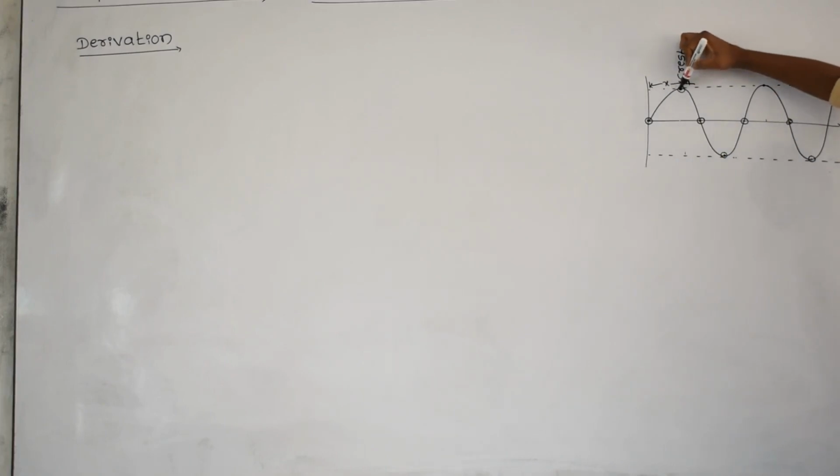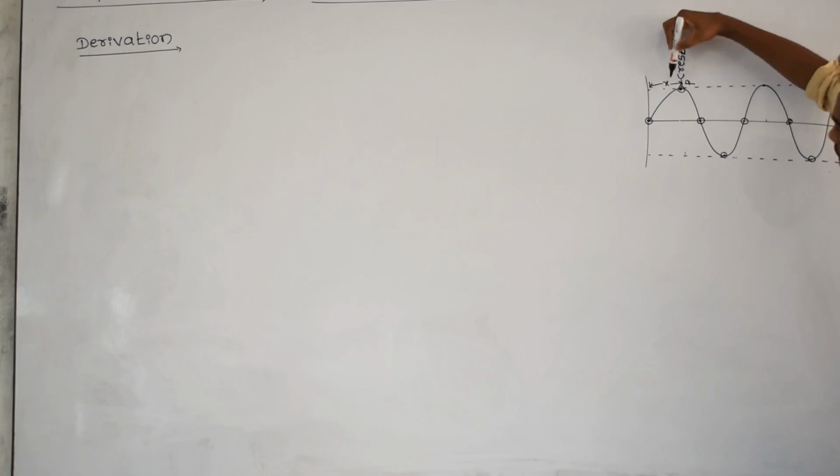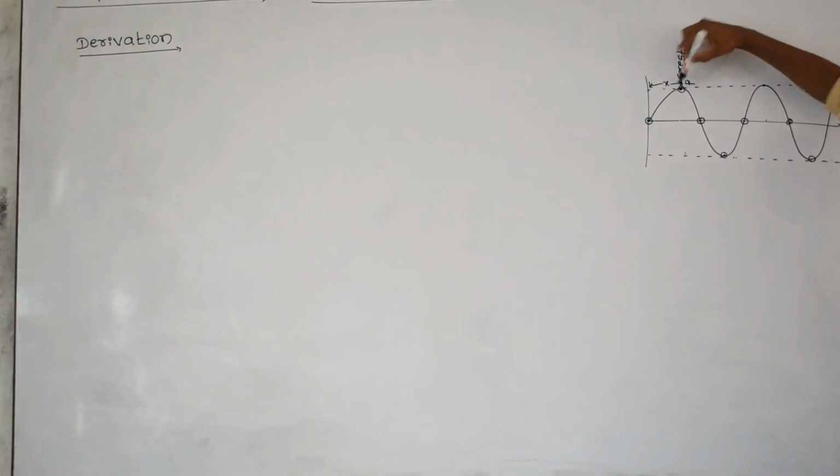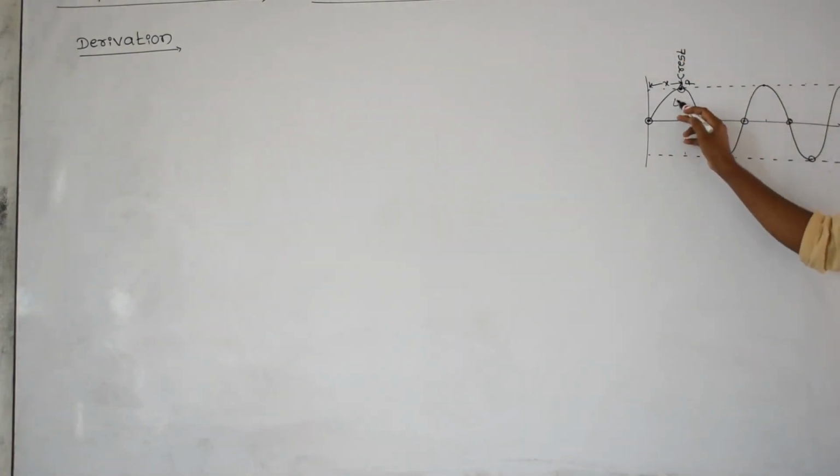And this crest, I indicated it as P, its name is P, and the distance of this crest from the origin point is x. Before, this crest was at this point. The time taken by this crest to move from this point to this point, I am taking it as t.